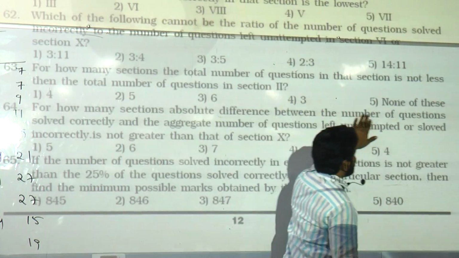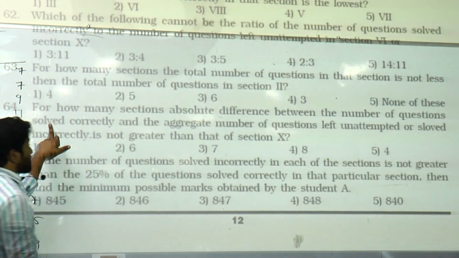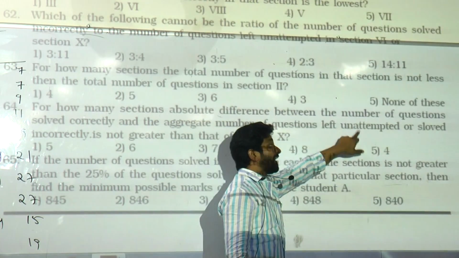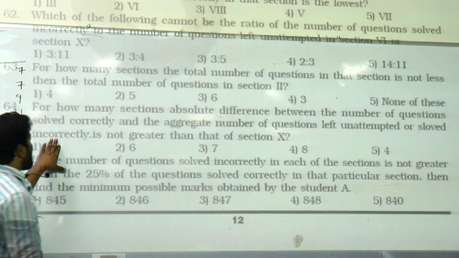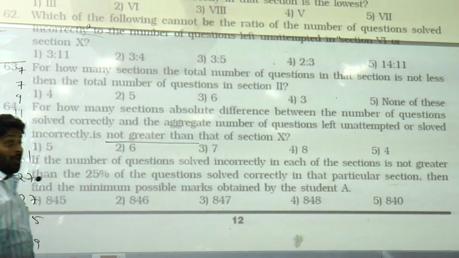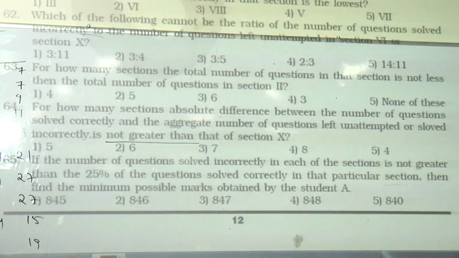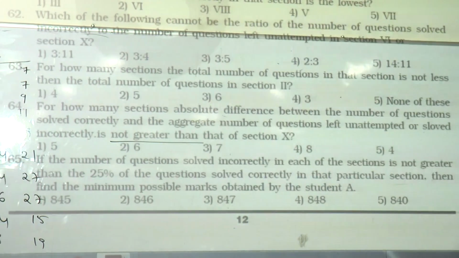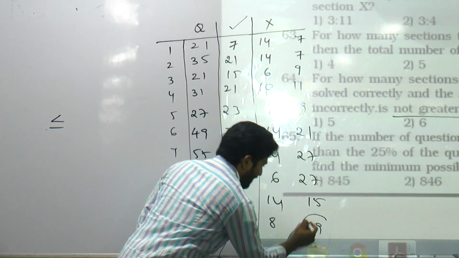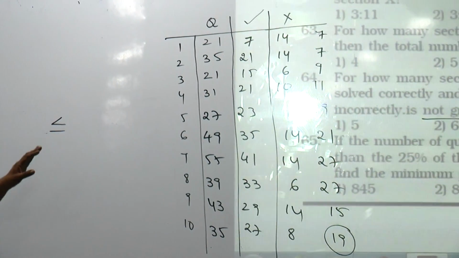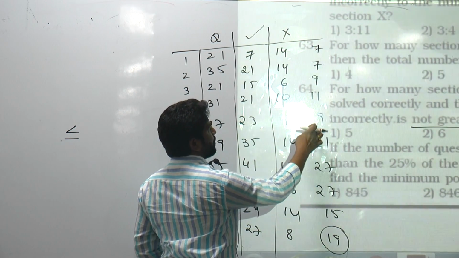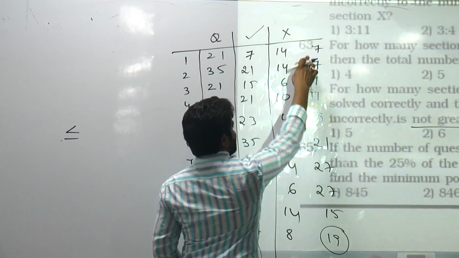Okay. The difference between the number of questions solved correctly and the aggregate number of questions left unattempted or solved incorrectly is not greater than, in the sense of less than or equal to, that of which section? 10th section. In the 10th section what is our difference here? 19. So for how many sections do we have less than or equal to 19? 1, 2, 3, 4, 5, 6. 6 sections.